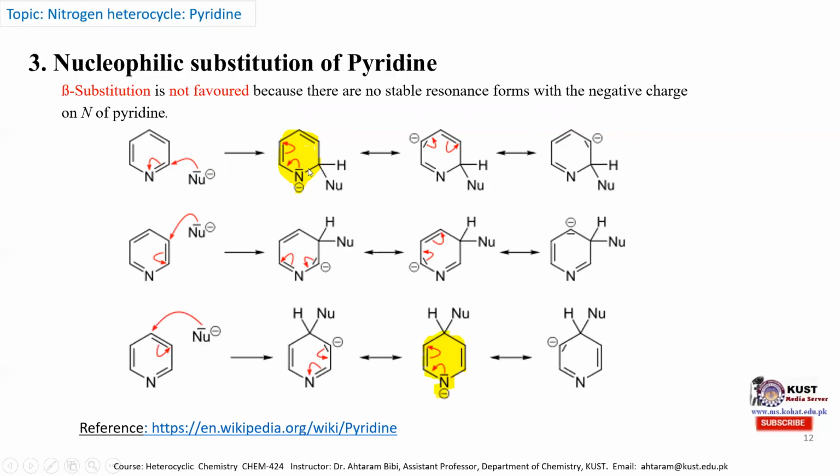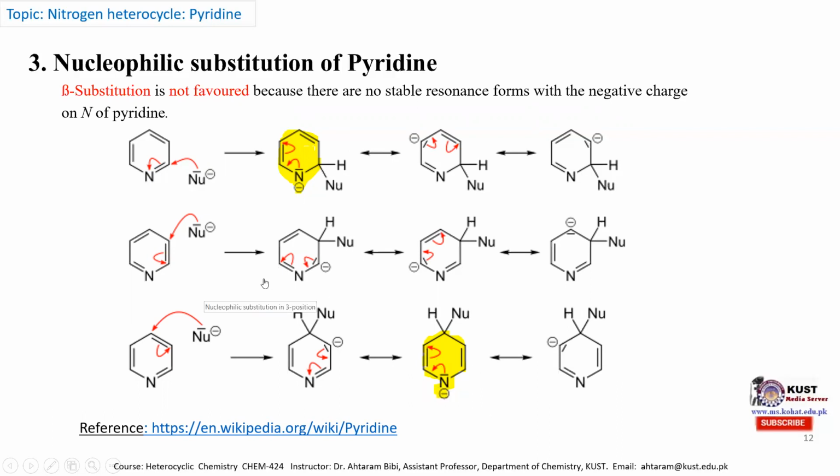It generally takes place either at the alpha position or the gamma position, because in this mesomeric form we can see the nitrogen carrying the negative charge, which is a highly stable intermediate. Therefore, the substitution is favored at the alpha or gamma position.